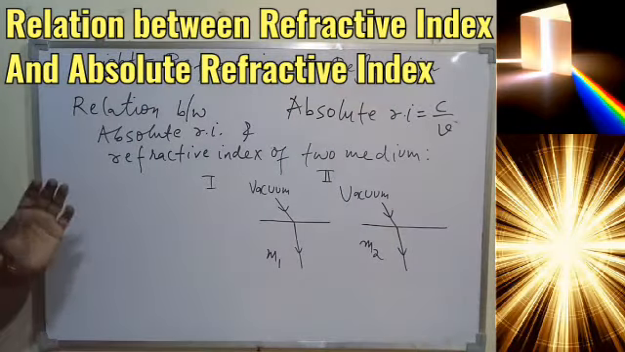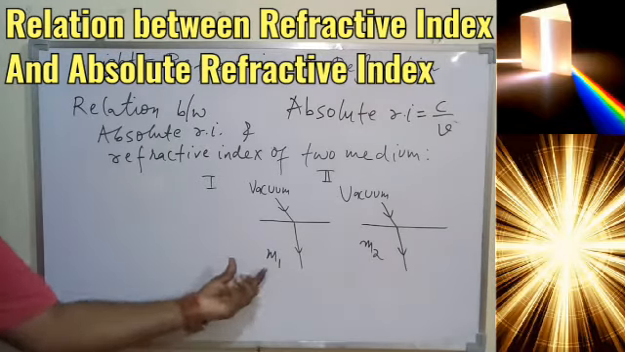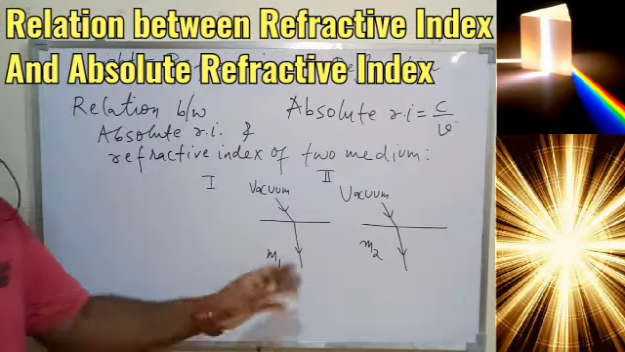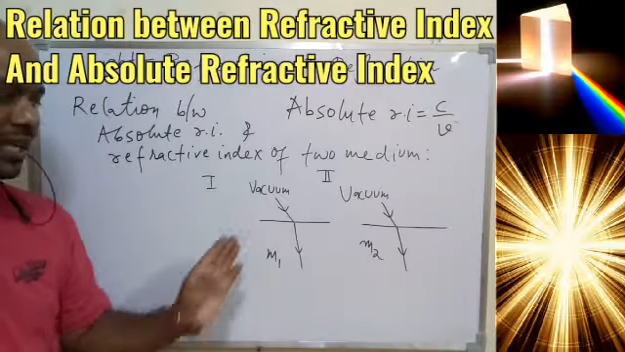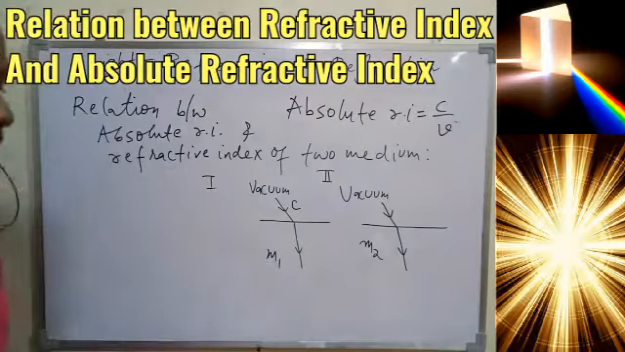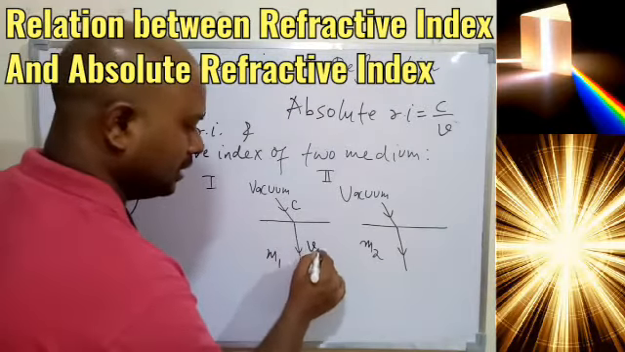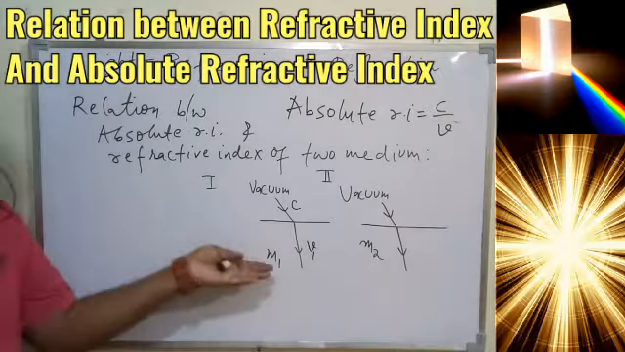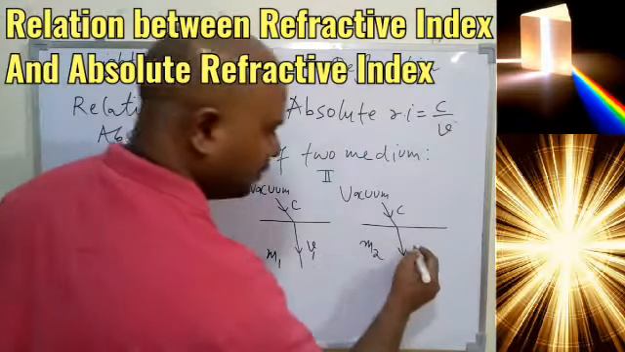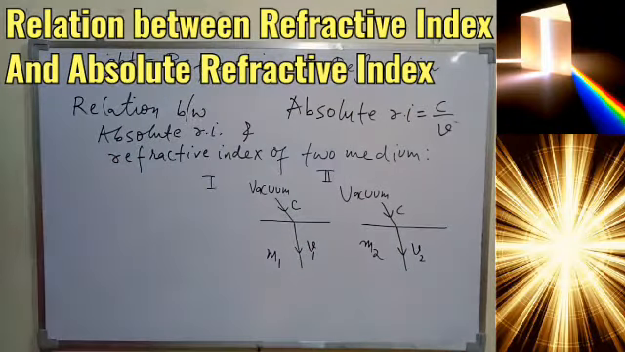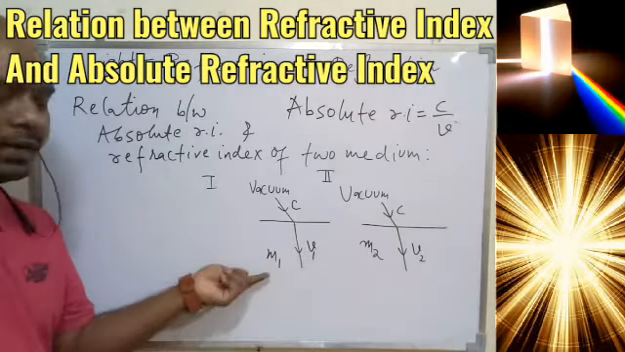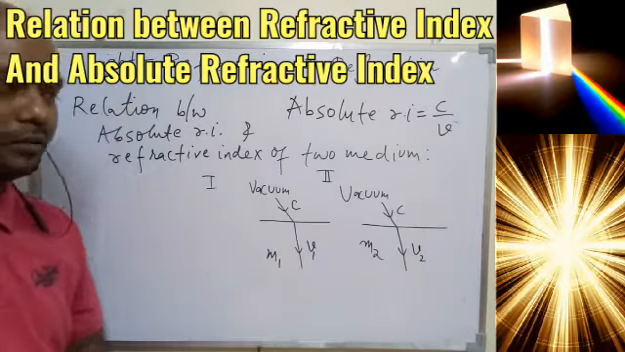So M1 and M2 are two different medium, like M1 is glass, M2 is water, or M1 is air, M2 is water, something like that. So M1 and M2 are not same, but first medium is same for both, that is vacuum. In this case the speed of light will be c. In this case the speed of light will be, let this be v1. So the speed of light in medium 1 is v1. Here again the speed of light will be c only, and here the speed of light will be v2. I hope you understood. M1, M2 are the medium. V1 is the speed of light in medium 1. V2 is the speed of light in medium 2.